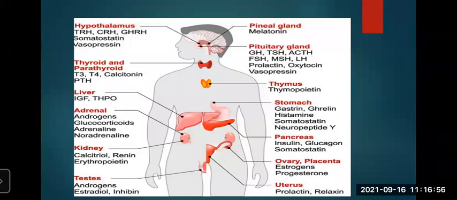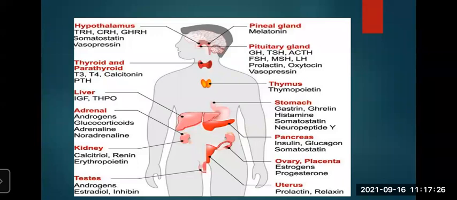And what are the functions? Growth hormone stimulates the growth of the bones. If the growth hormone is not there, our body will not be able to function and work properly. So growth hormone is very much required for all the functions in the body.